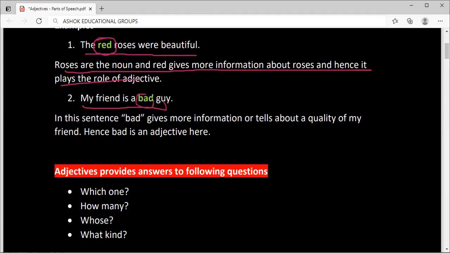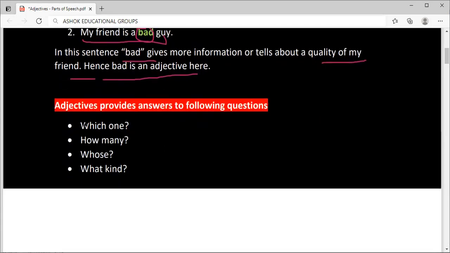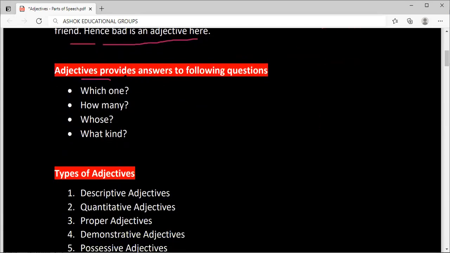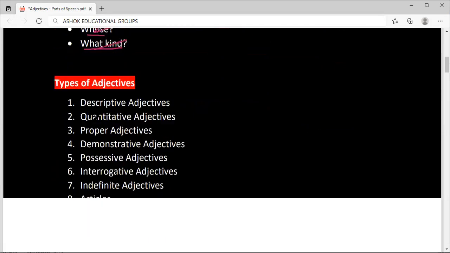One more example: my friend is bad guy. So bad is adjective which qualifies that. In this sentence, bad gives more information or tells about quality of my friend. Hence, bad is an adjective. Adjective provides answer to following questions: which one, how many, whose, what kind. So once again, which one, how many, whose, what kind.